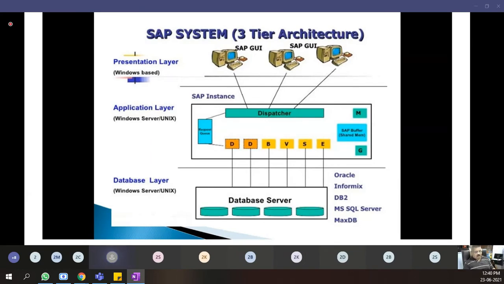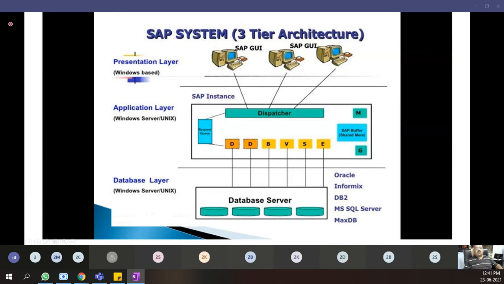The first interface I will show by mouse. I think you will be able to see my mouse. The first layer is also known as presentation layer. What is the meaning of a presentation layer? That this is where you or the client is going to sit and manage the computer.